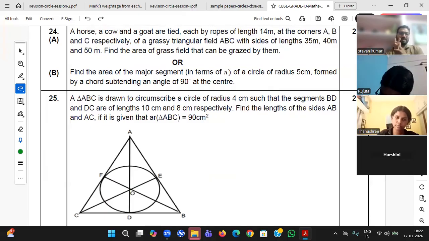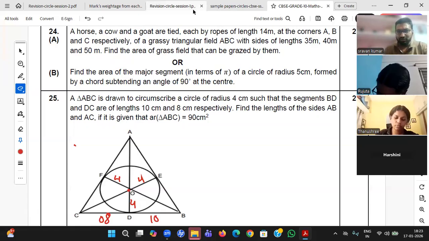ABC is drawn to circumscribe the circle of radius 4. So please place radius 4. This will be the radius from the center. This will be radius 4. And BD and DC are lengths 10 and 8. BD is 10. CD is 8. Okay, 8.